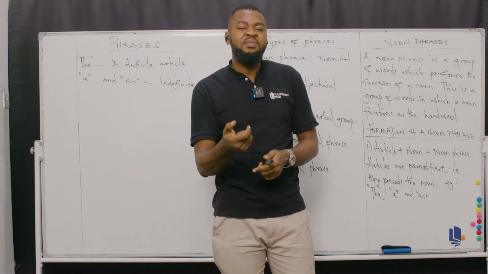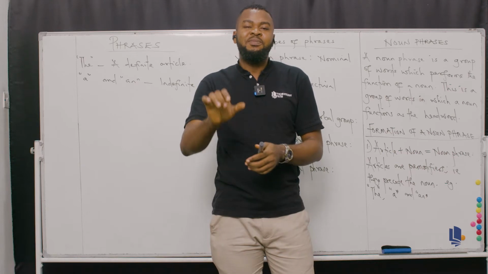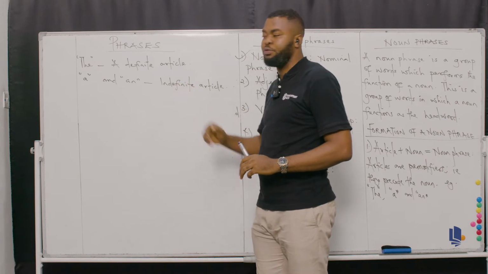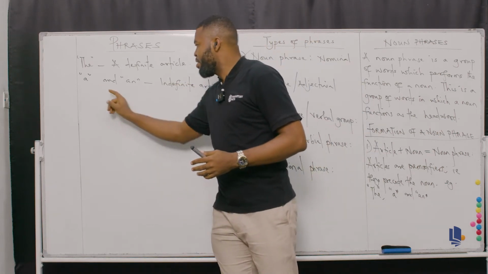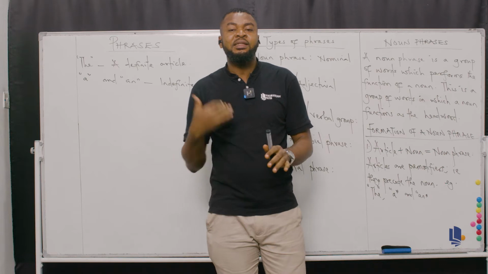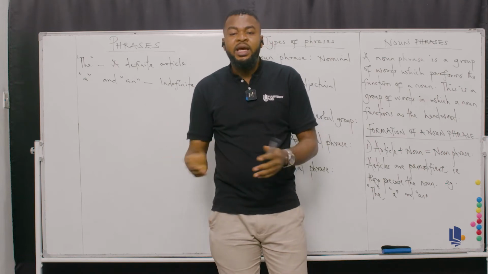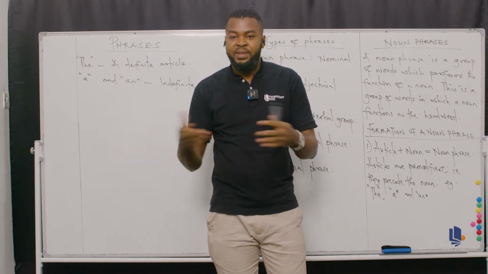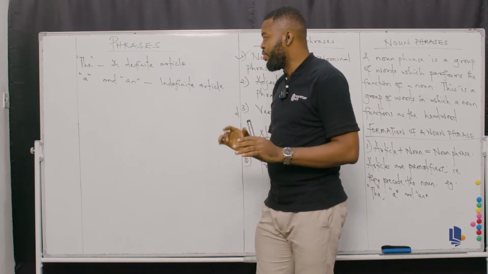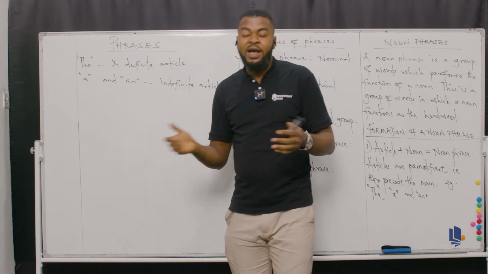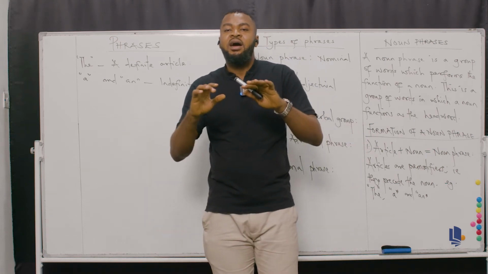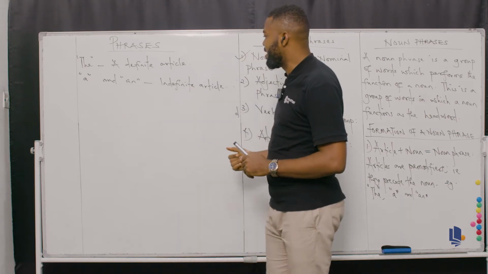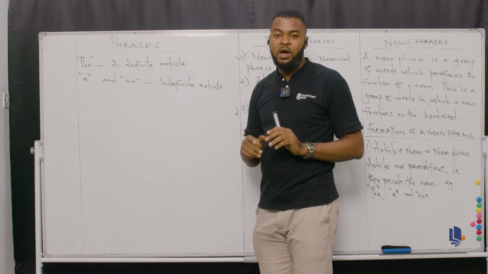So the word definite simply means something is specific, something is particular. I hope that is clear to you. So that's what we call a definite article. Now, a or an is indefinite, that is, it is not specific. If I say a boy, it can be any boy at all. I'm not specific. It can be any random person. That's what I mean by a boy. If I say an orange or an egg, for example, it can be any particular size or shape. I am not specific at all. So that's why we classify it as an indefinite article. I hope this is clear to you.